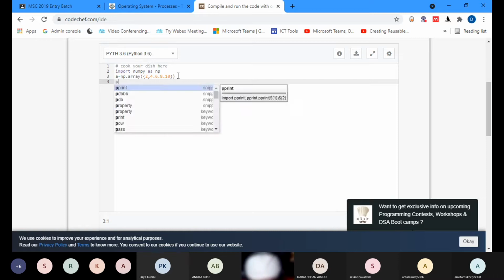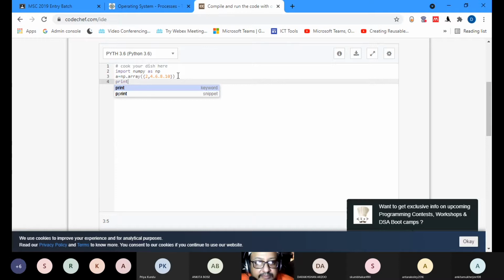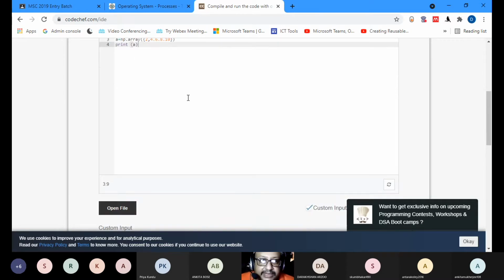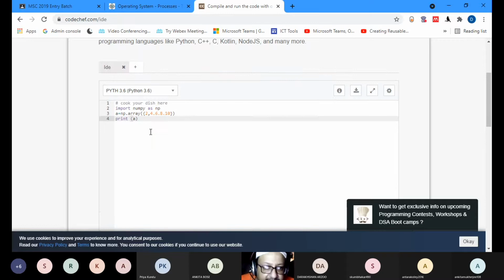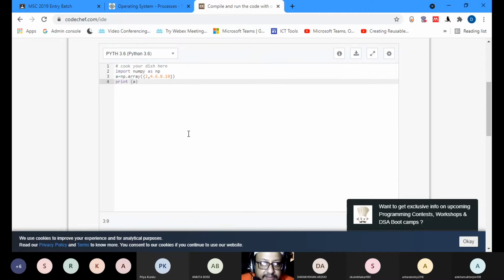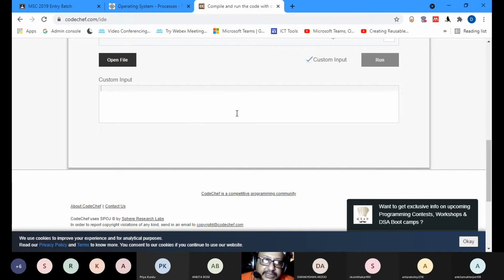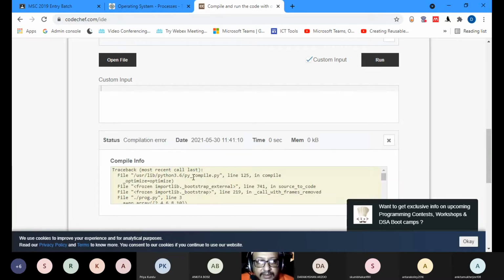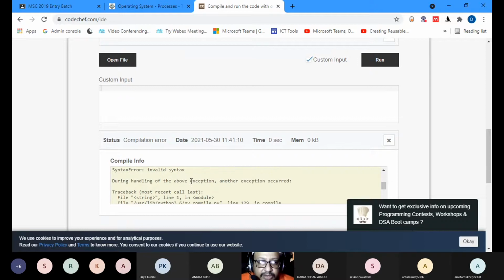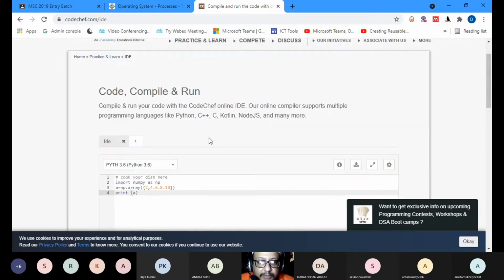You're saying print A. So the array is 2, 4, 6, 8, 10. It should come like that. So you're saying print A, and you're running the program. So there was an error. Therefore, it is saying there was a problem over here.